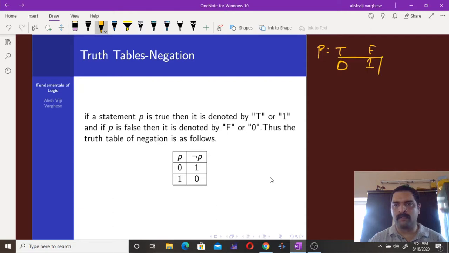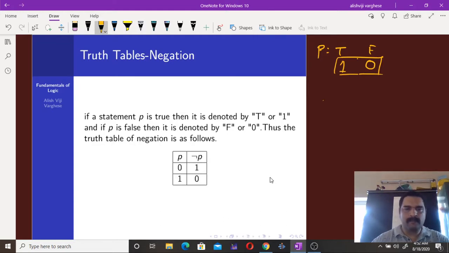Here, we use 1 to represent a true statement and 0 to represent a false statement. So if a statement P is true, then we represent it using 1, and if it is false, then we use 0. So that is how we denote whether a particular statement is true or false.